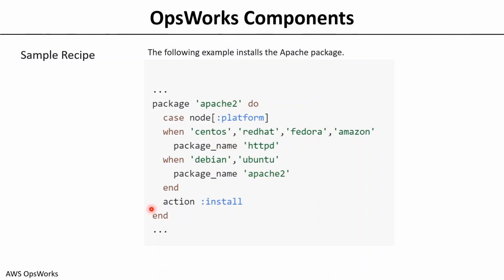Based on this decision, the action is install. So this is a very specific recipe which installs an Apache package based on the operating system of that particular EC2 instance. Whenever you want to install Apache, you can call this particular recipe, and that's how you reuse these recipes.